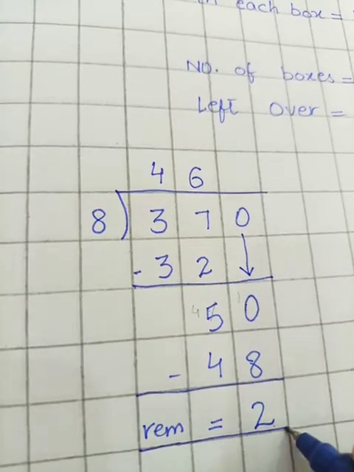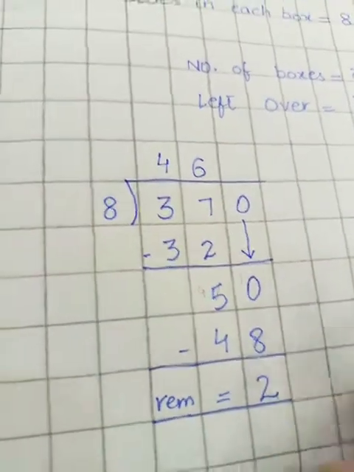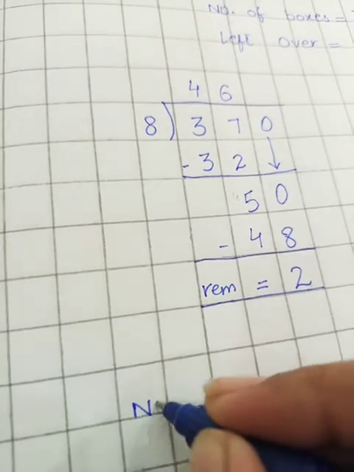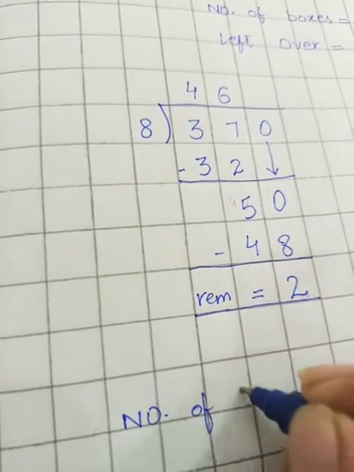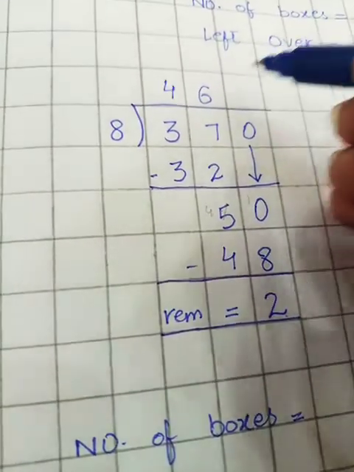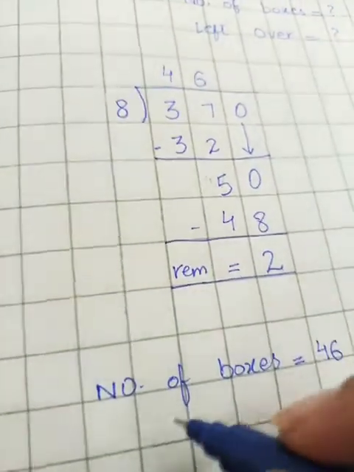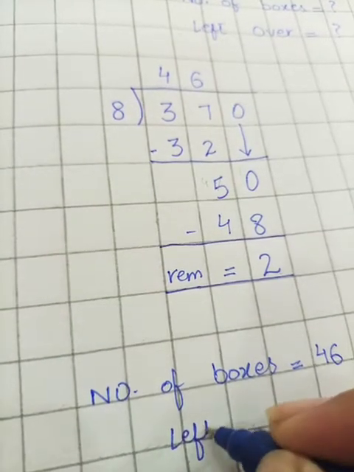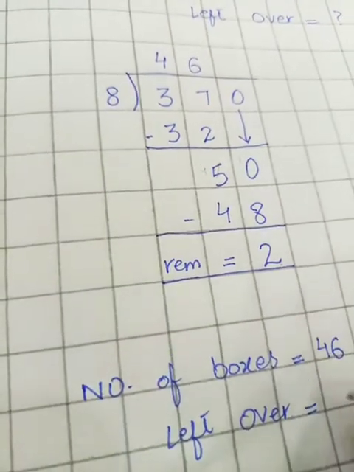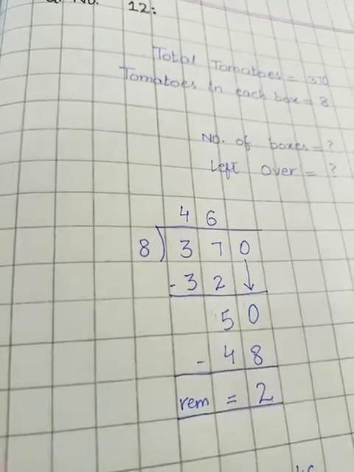So students, you can see that the total number of boxes is 46 and leftover is 2. Here I am writing these statements down. First of all, the number of boxes and the answer in front of it. How many boxes? We get it by our quotient, that is 46, and in the next, the leftover tomatoes are 2. So by making the packets, the leftover tomatoes will be 2. Okay students, this is our answer and we have completed our question.